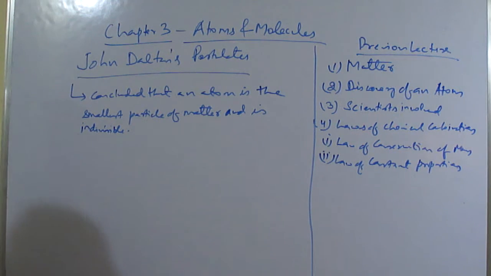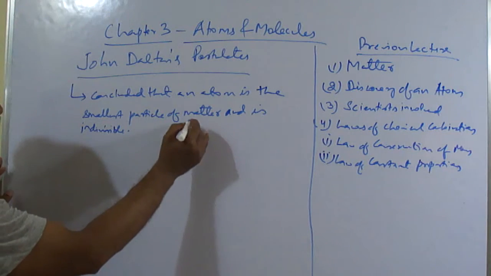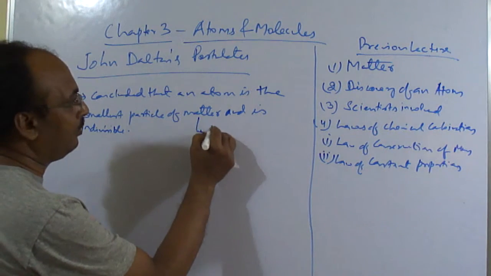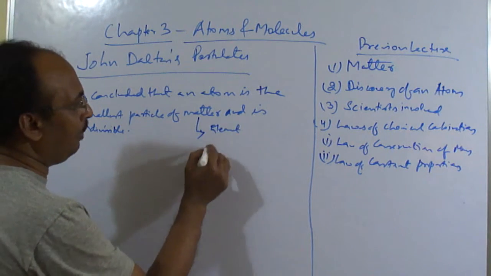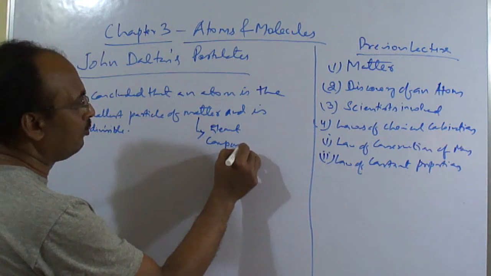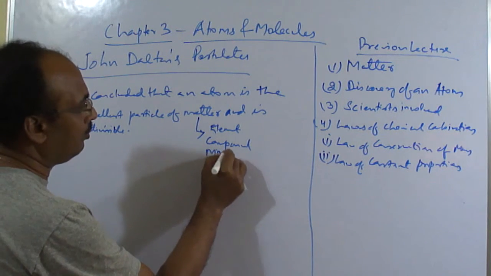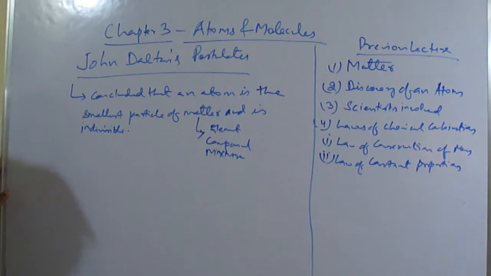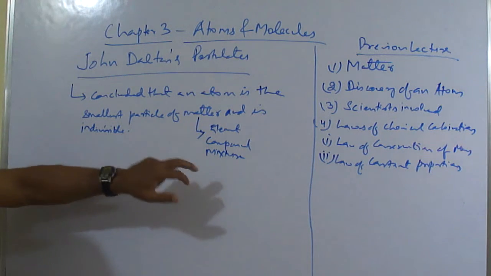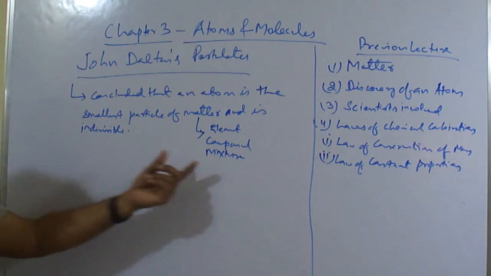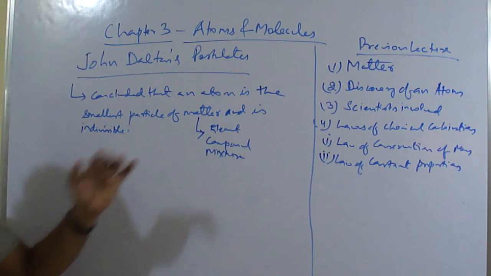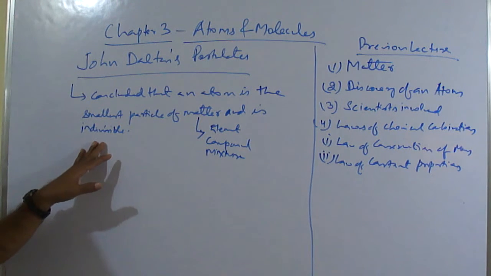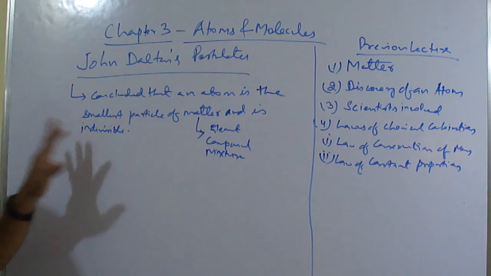He says that matter may be an element, a compound, or a mixture. The smallest particle we get from an element, compound or mixture is indivisible, and that will be called an atom.